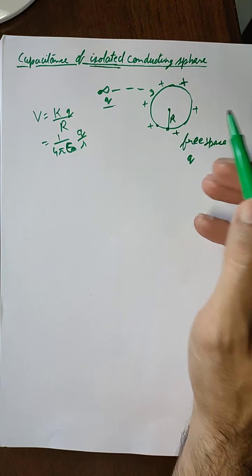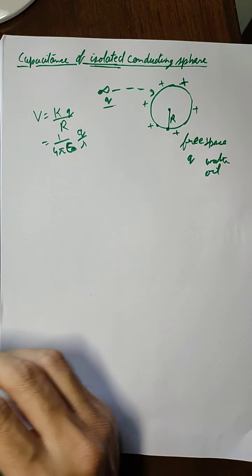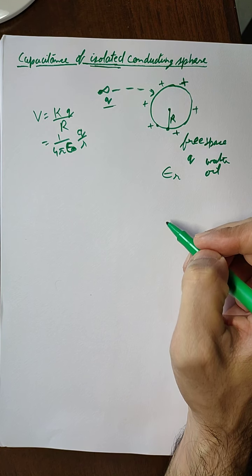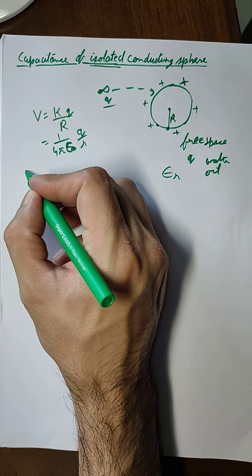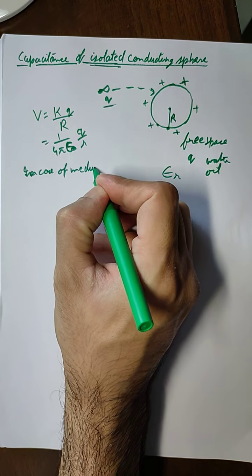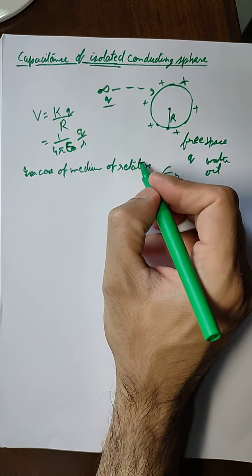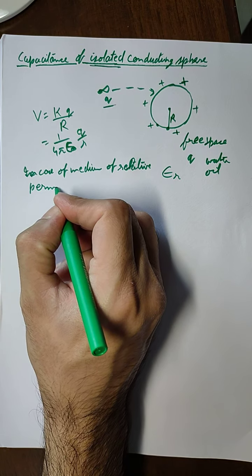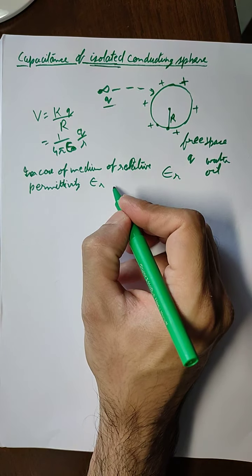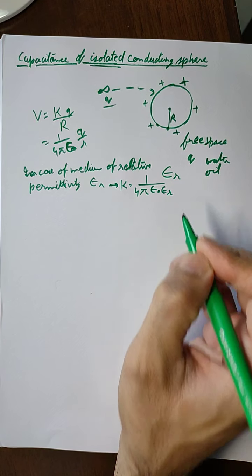Suppose the free space around the sphere was not there, and this sphere was kept in some kind of medium, let us say water or oil. If there was a medium around it, then we will have another constant, called relative permittivity. So in the case of a medium of relative permittivity epsilon r, the value of k will become 1 upon 4 pi epsilon naught epsilon r.